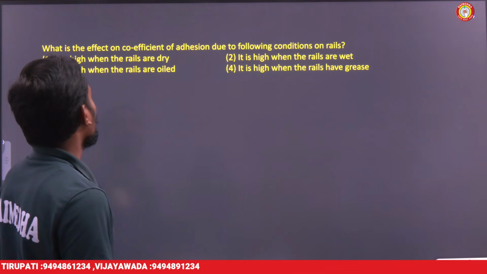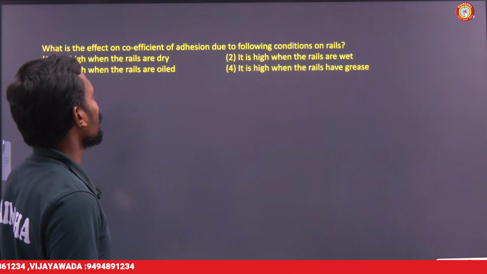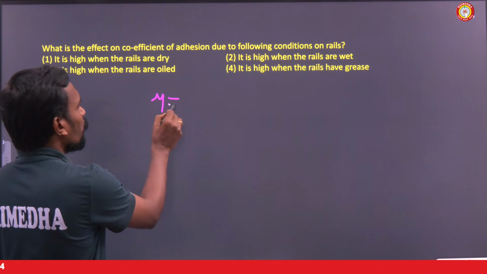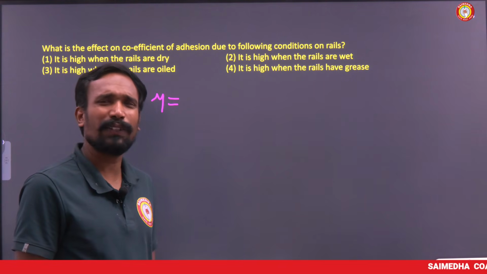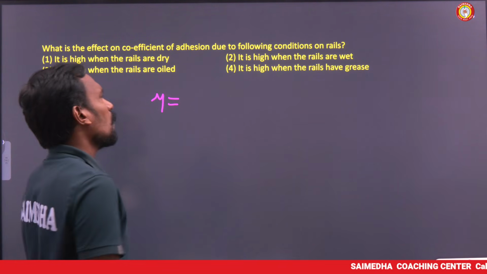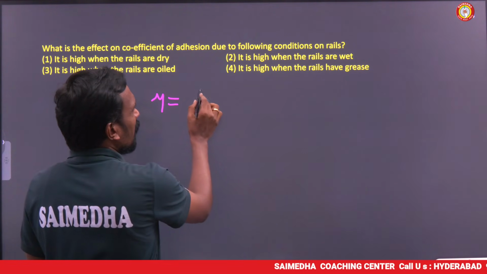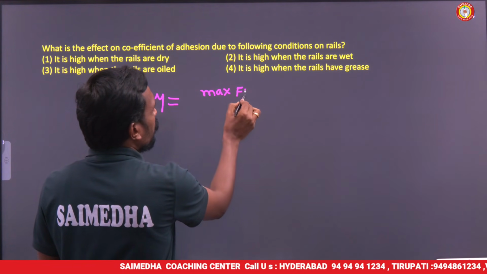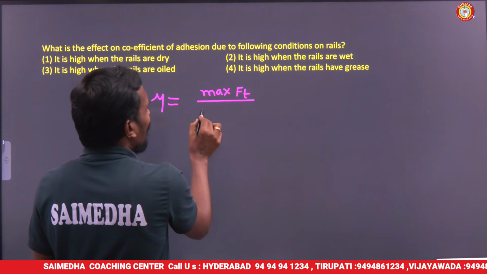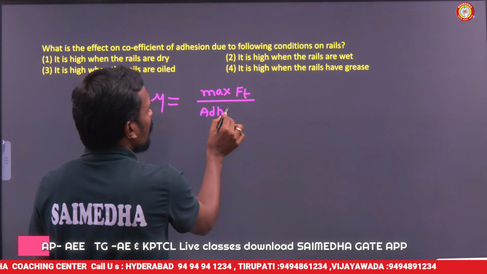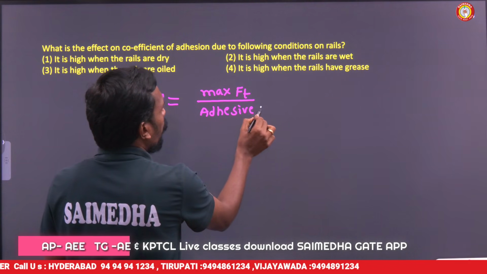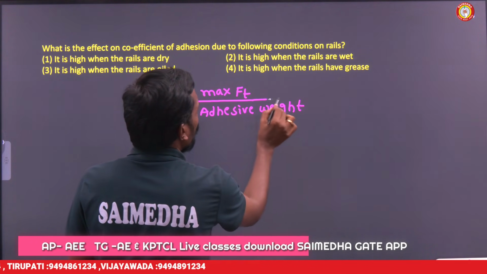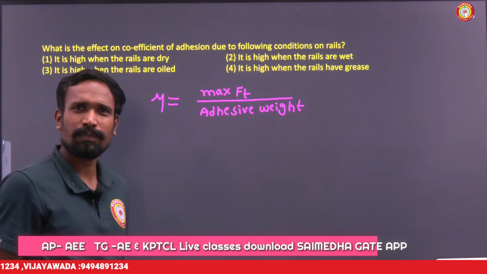What is the effect on coefficient of adhesion? Coefficient of adhesion, mu. Do you know the definition for coefficient of adhesion? Coefficient of adhesion is nothing but the maximum tractive force upon the adhesive weight of the train.